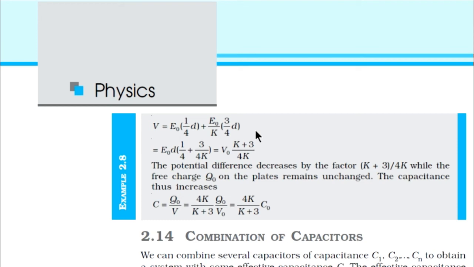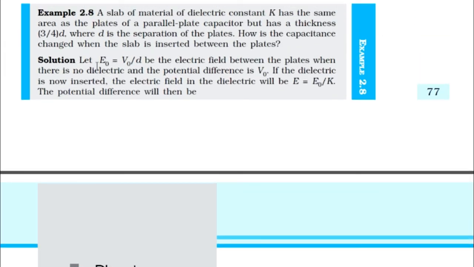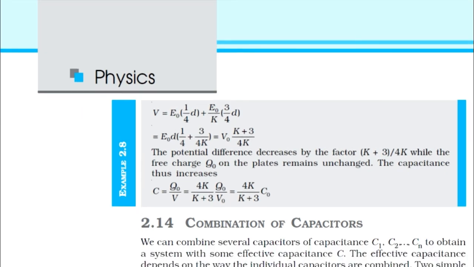Now E0 into D into 1/4 plus 3/4 into 1/K. Again substituting, we already got E0 D is equal to V0, since V0 is equal to E0 into D. Then V0 into the sum of these two terms gives K plus 3 divided by 4K.